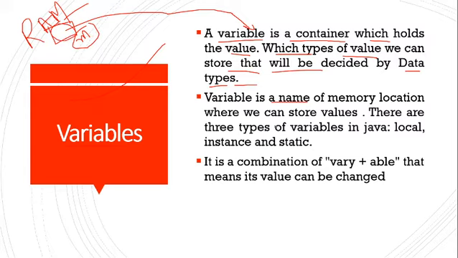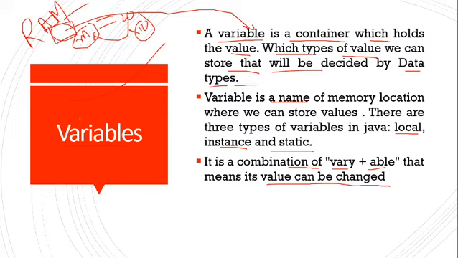There are three types of variable in Java: local variable, instance variable and static variable. Variable is a combination of two words, vary and able. That means its value can be changed. If M equals 20 is stored, this value can be changed. If anybody stores 10, now in place of 20 only 10 will be stored.